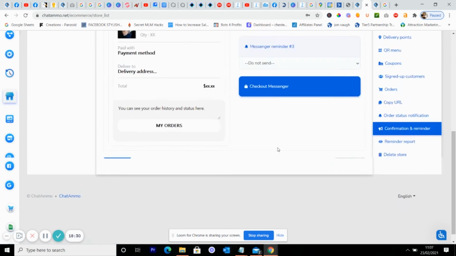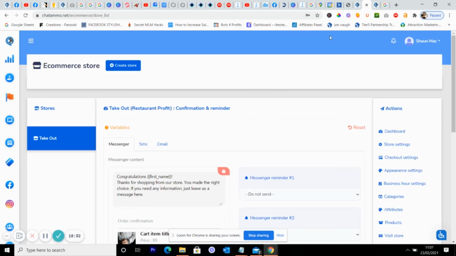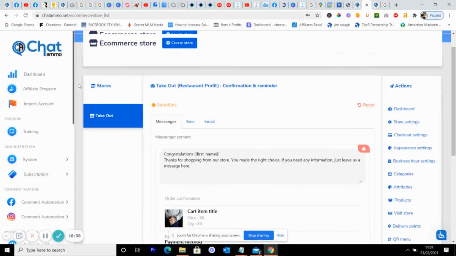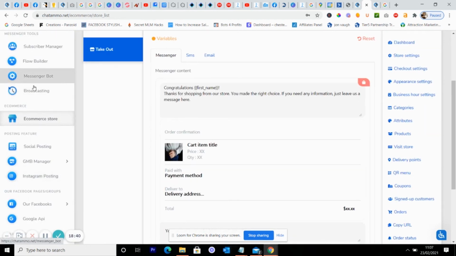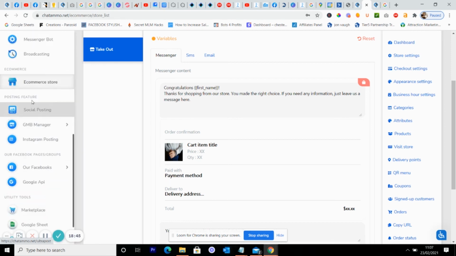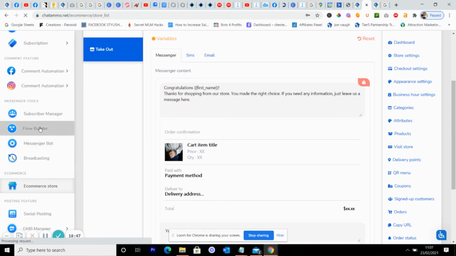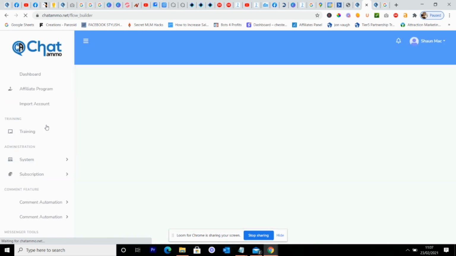Now, all of that gets linked directly onto your chatbot. On your chatbot, I wasn't going to go into this today, but I'll show you just quickly. What you have is a flow builder. This flow builder will already be installed for you when you buy this product, so it's not a problem. All you need to do is just click on it.